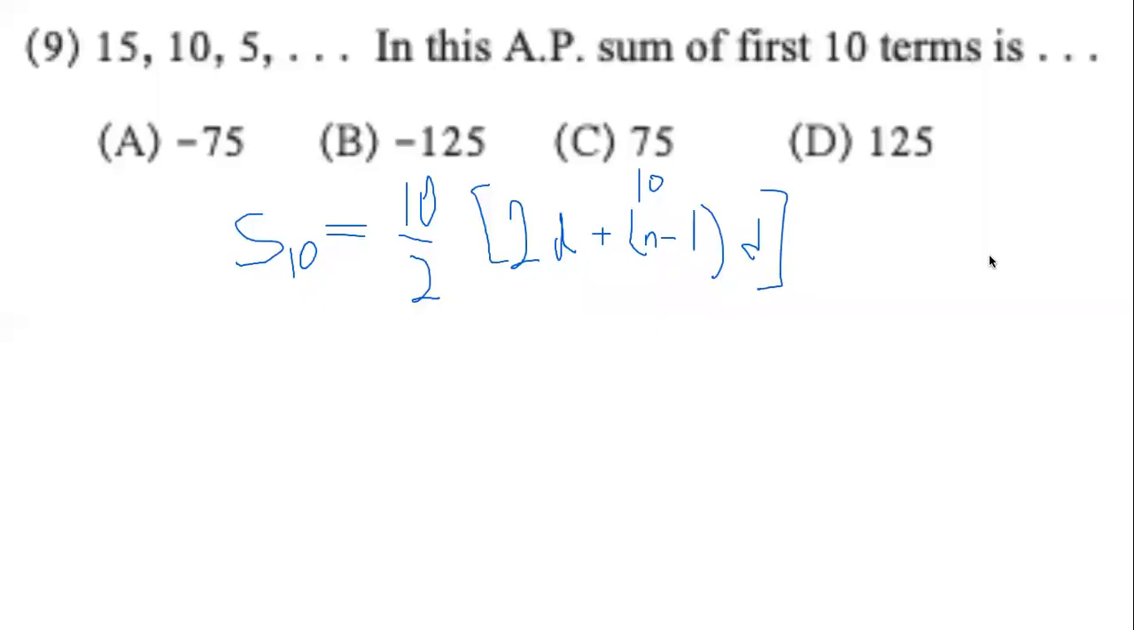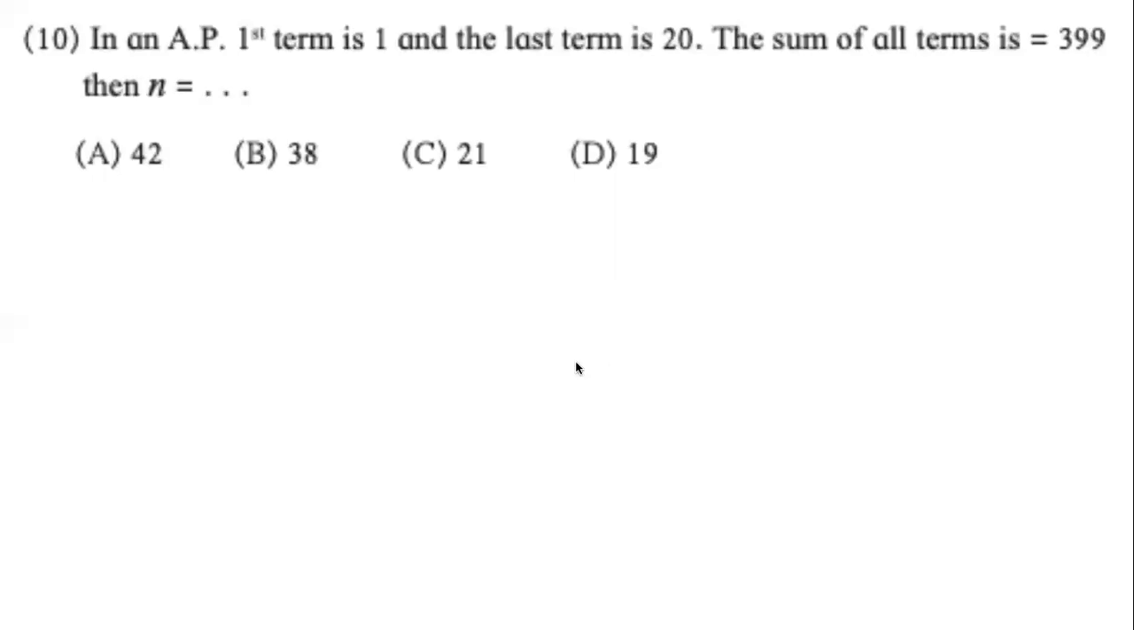So using the simple formula for the sum of first n terms, we can find the answer. In an AP, the first term is 1 and the last term is 20. The sum of all terms is 399. Everything has been given. Then find n. Now for this question, please solve it in your notebook. Take a picture and send it to me on WhatsApp.